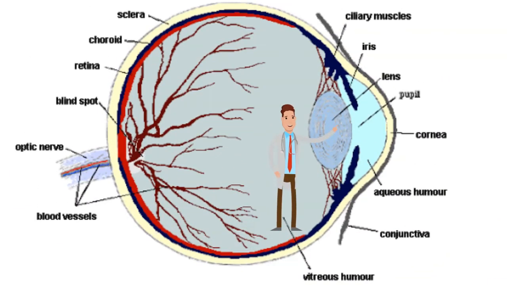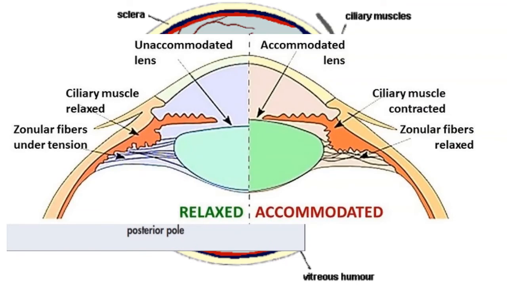The lens is the second refractive surface of the eye. It has around 17 to 20 diopters of power, and it is suspended by the lens zonules, and these lens zonules attach the lens to the ciliary body. The lens has the ability to accommodate whenever the patient is looking at a near object.